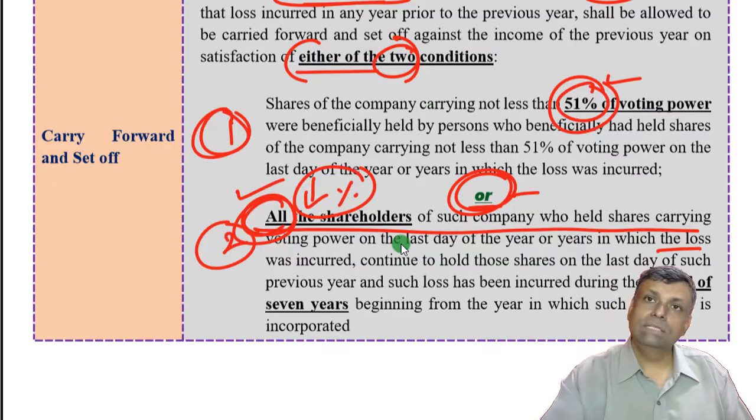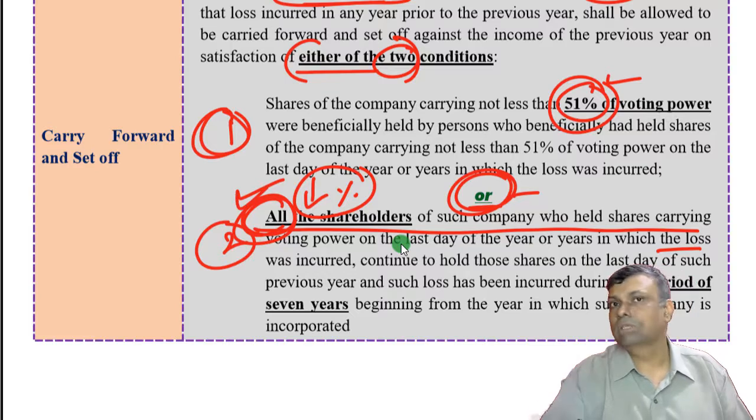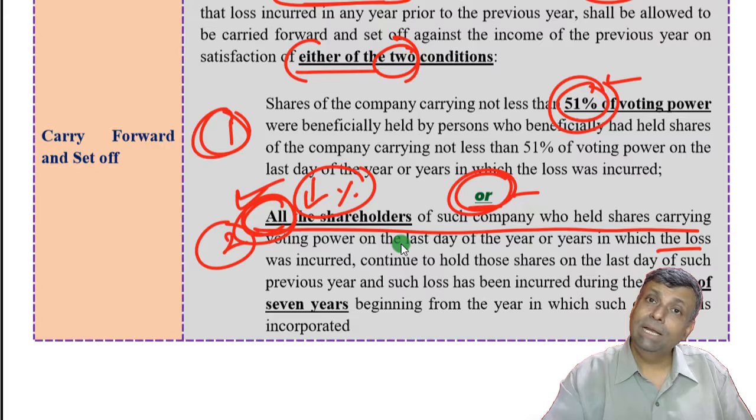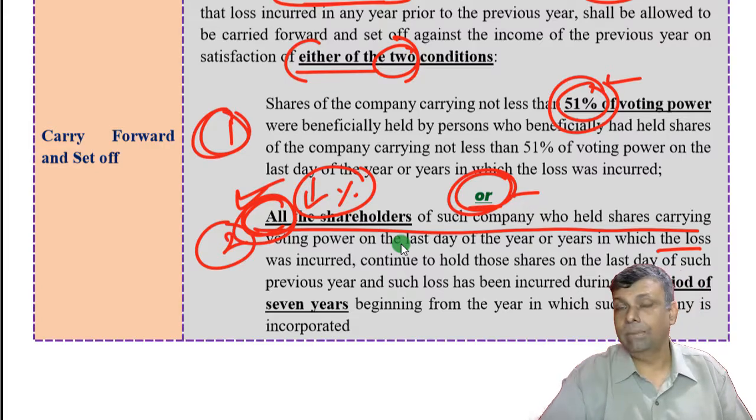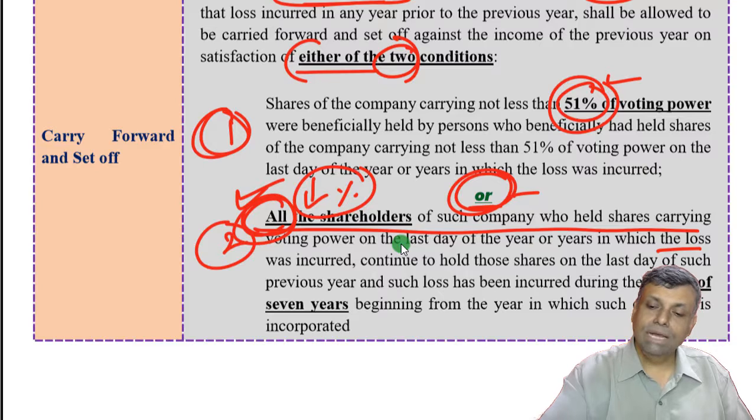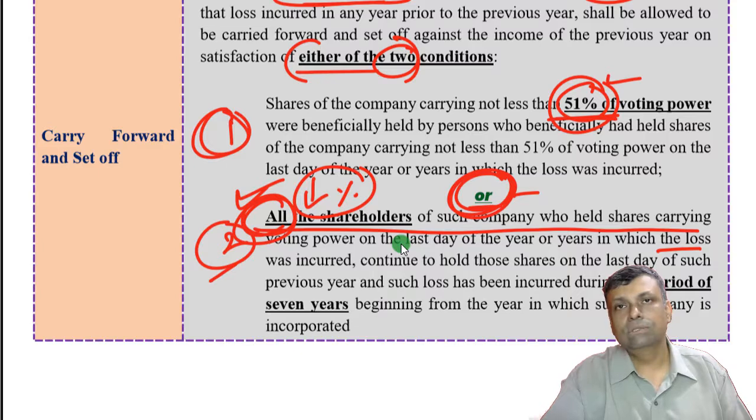So the law says that if your shareholding percentage gets diluted, it's okay, no problem. However, you have to hold all the shares which were your original shares. That means in the year of carry forward, whatever shares you were holding, you should continue to hold. No doubt the percentage might get diluted because of a further issue of share capital. So for eligible startups, you satisfy either this 51% holding condition or this condition, and if you satisfy either, you will be straight away eligible for carry forward and set off of the losses.